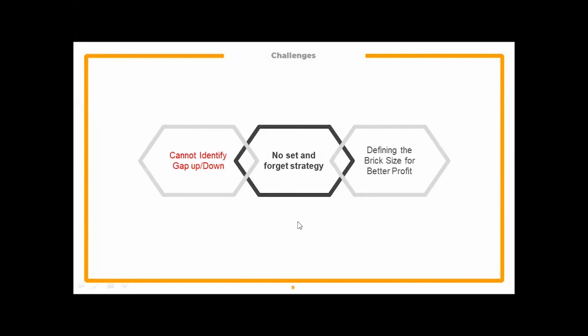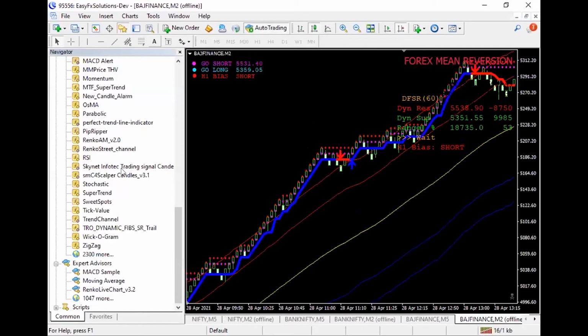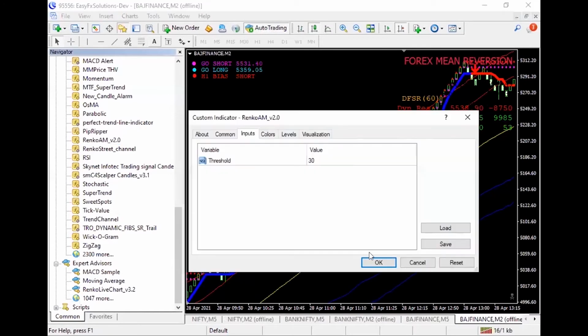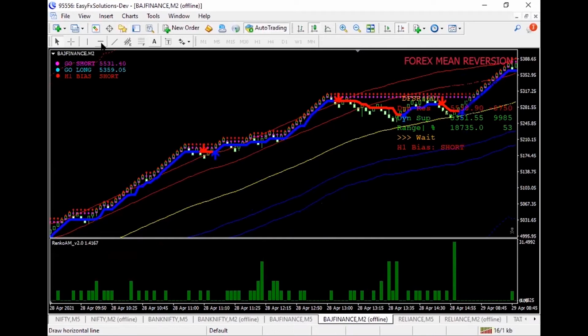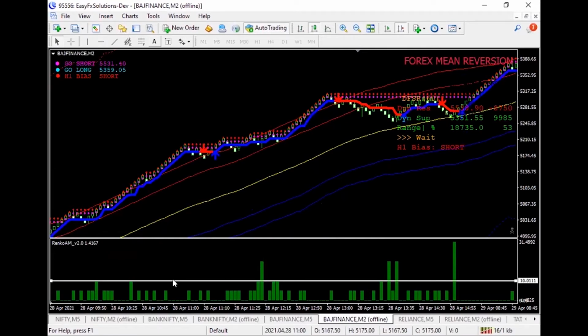One is we'll not be able to identify the gap ups or gap downs. So let me show you one indicator which we actually use to identify the gaps. Now, if you see this, there is a threshold level which is depicted as phi.